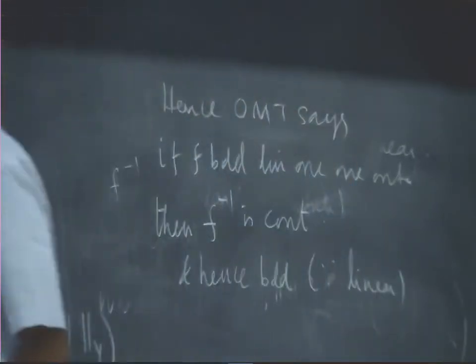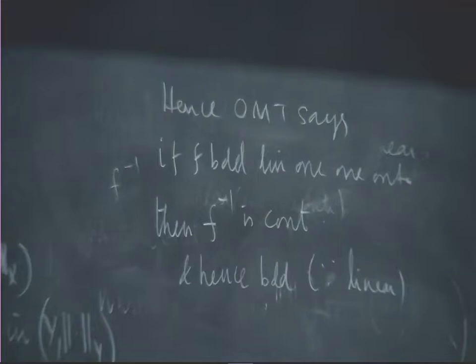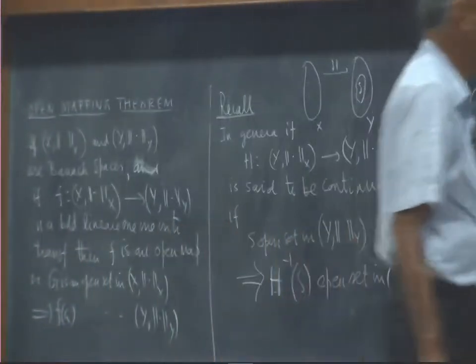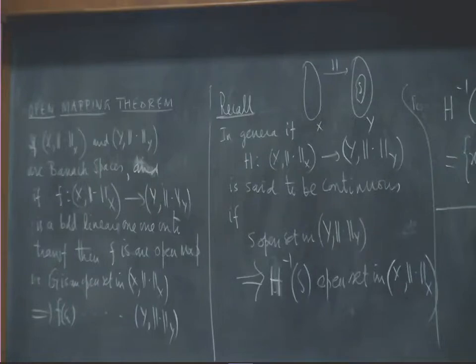So therefore we can change the statement of the theorem as: if F maps X to Y, is bounded linear, 1-1 and onto, then the inverse is also bounded. So we can state the open mapping theorem as the bounded inverse theorem.